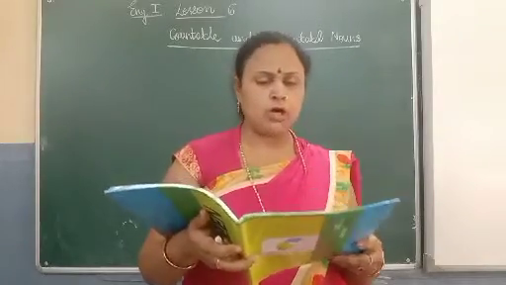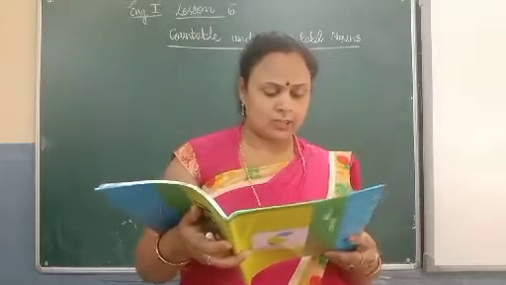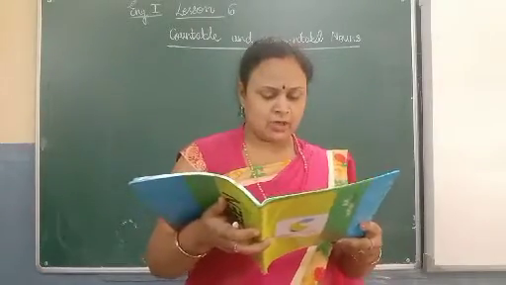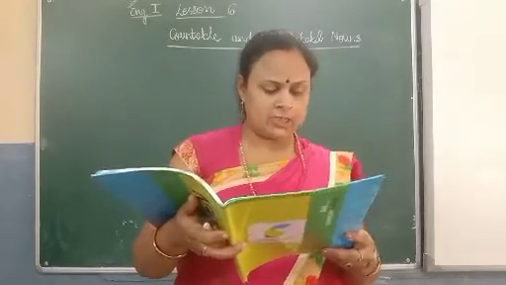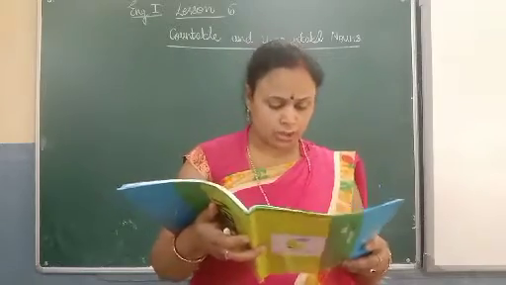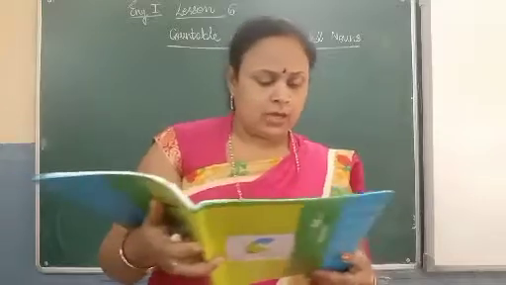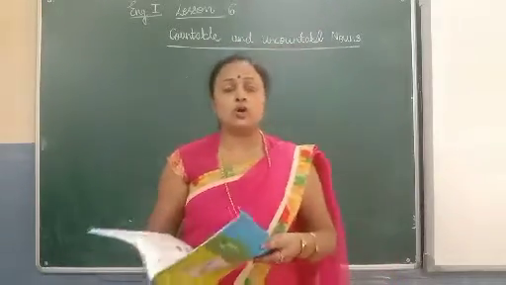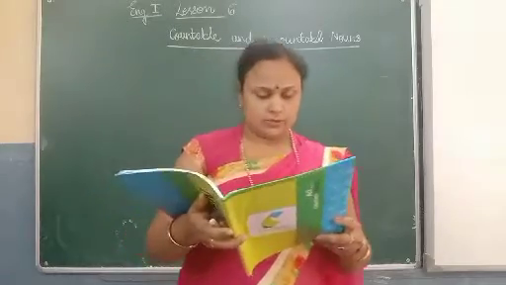Such nouns are called countable nouns. Countable nouns can have singular or plural forms. Article a or an is always used with singular nouns. A doctor, an apple. So all of you know article a or an is always used with singular nouns.